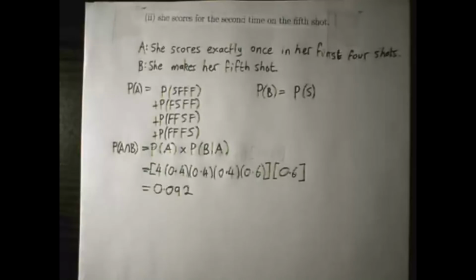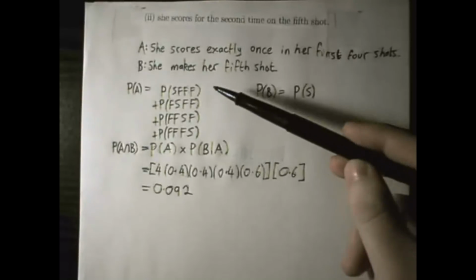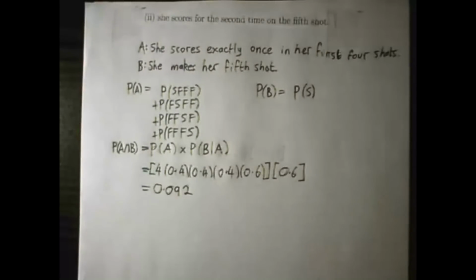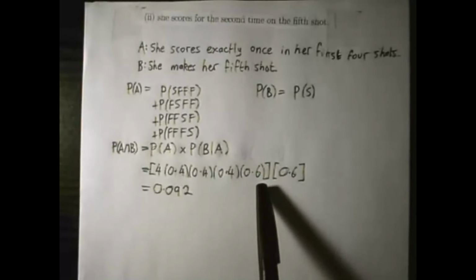It's also worth noting that instead of doing all of this stuff here, you could also treat that as a Bernoulli trial where n is 4 and r is 1, and you'll get exactly the same thing as this.